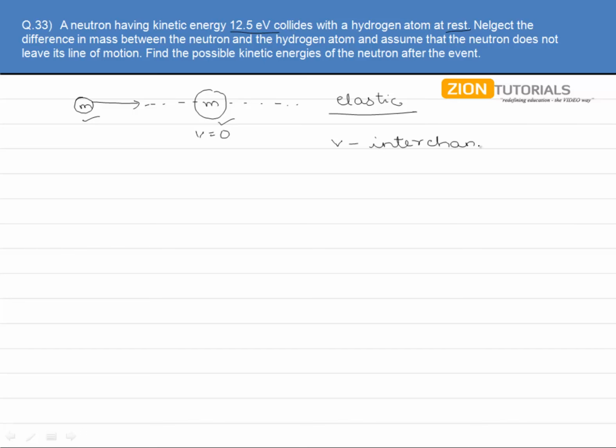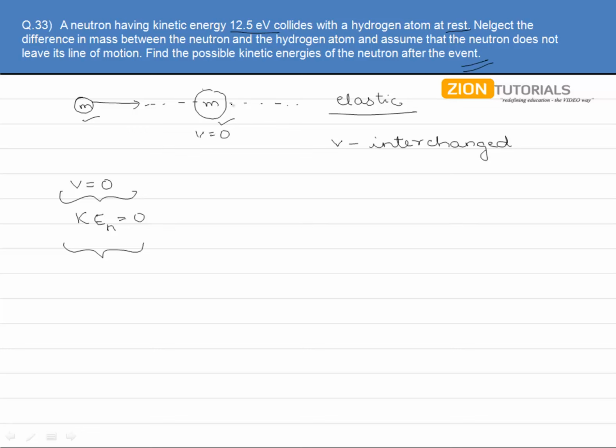So what will be happening over here is that this neutron will take the velocity of this hydrogen, while hydrogen will take the velocity of this neutron. So this neutron will be having the velocity 0 after the event, that is, the kinetic energy of the neutron will become 0. This is what is actually asked in the question.